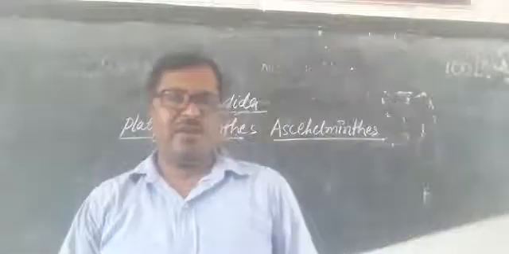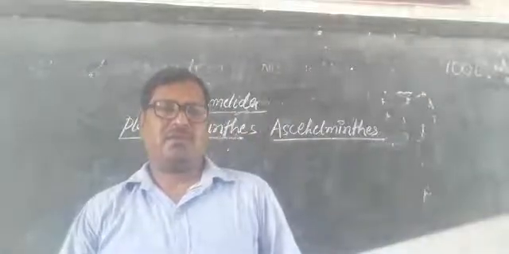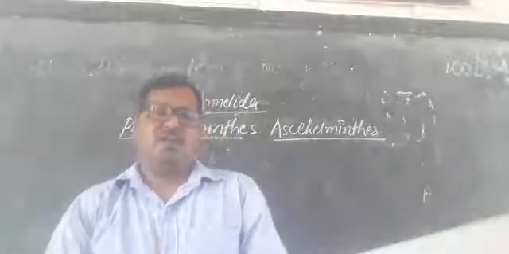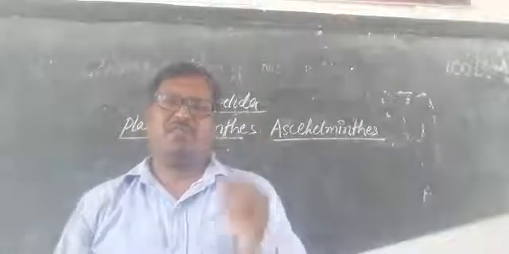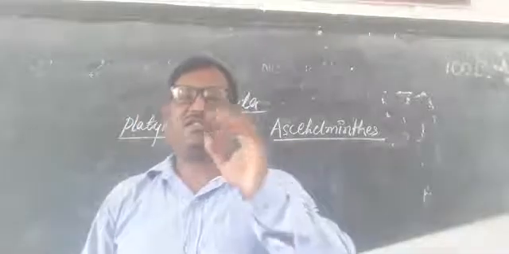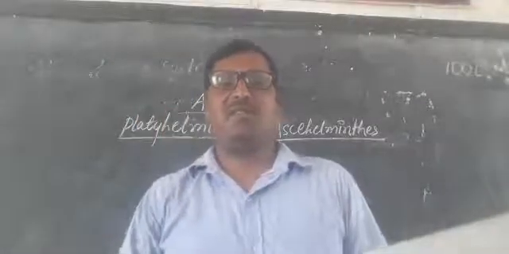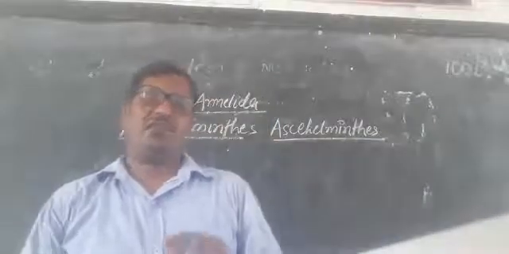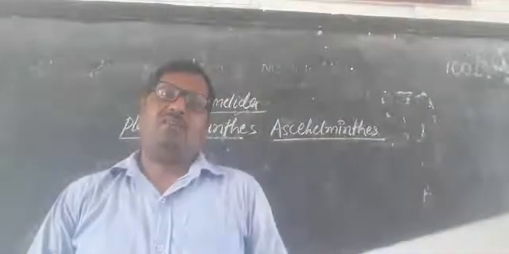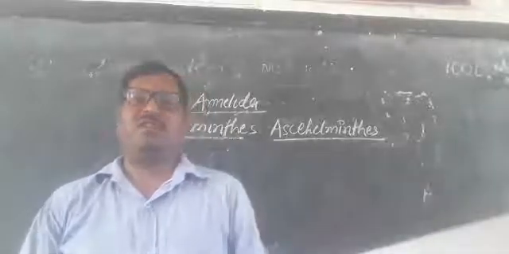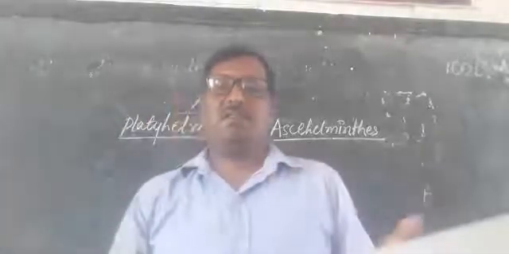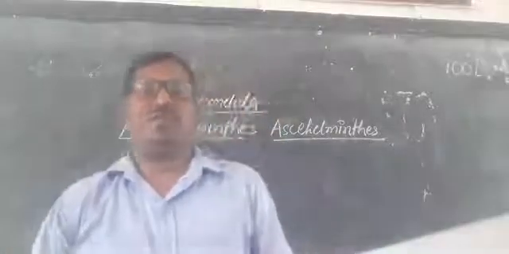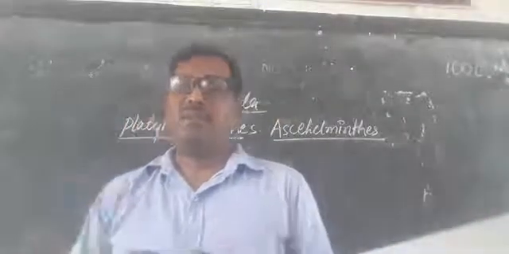Welcome to the online class. This class is for the ninth, and the chapter name is Diversity in Living Organisms. That is chapter number 7. In chapter number 7, in previous videos we have discussed many topics and characteristics of the Plantae, as well as the different types of Plantae, and today we have the topic the Kingdom Animalia.